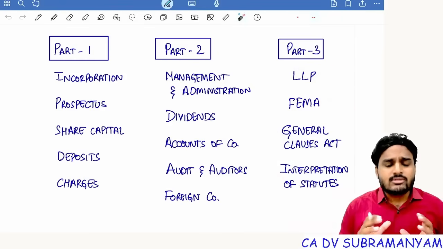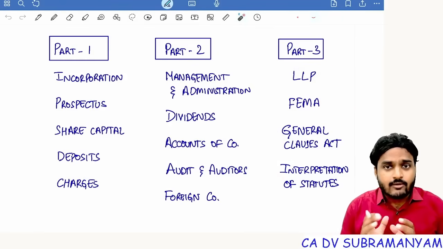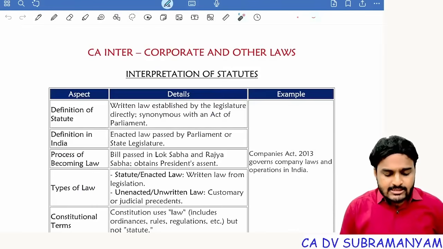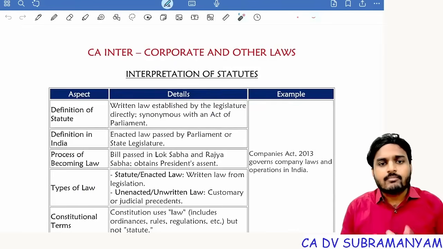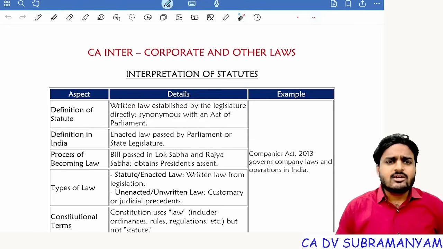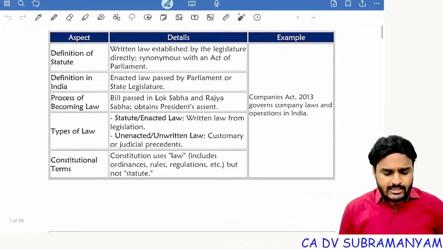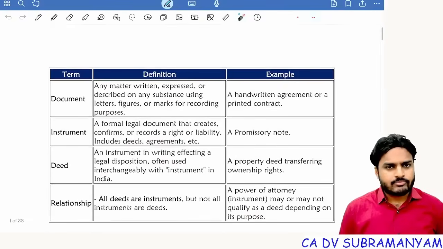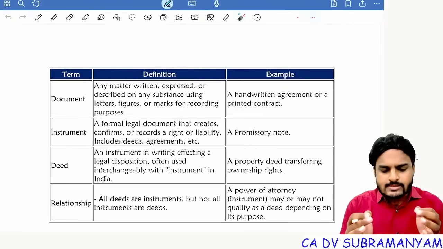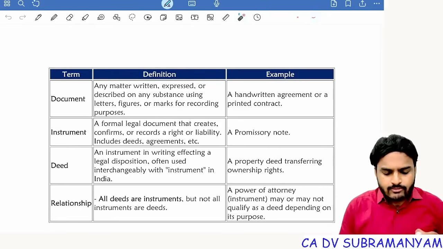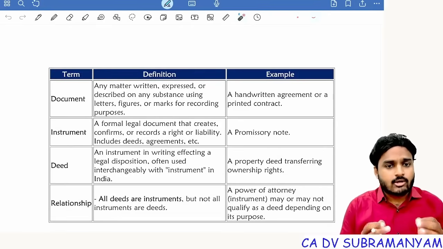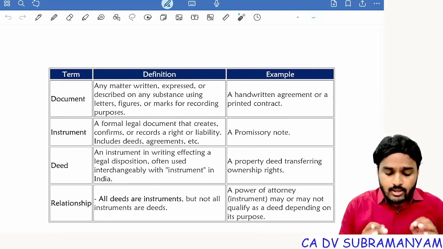Throughout this quick revision marathon of other laws, I prepared summarized notes and considered this document for marathon purpose. I considered all the topics in the ICAI study material with respect to these 4 chapters and summarized them into tabular form. This is like fast track notes, and I used this document throughout this part 3 marathon. We are going to upload this PDF document on our website. You can download it and read it.